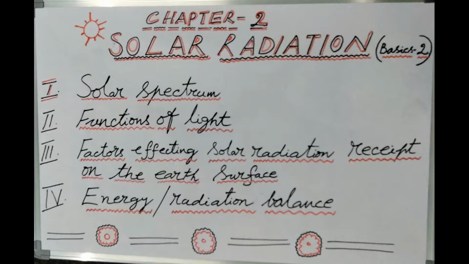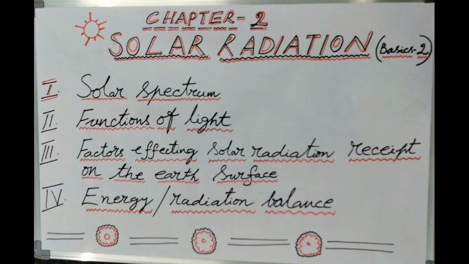The final one is the length of the day. As the duration of the day increases, the amount of radiation also increases naturally. The intensity and the day duration together decide the quantity of radiation received. Just to sum up the factors affecting the solar radiation received on the Earth's surface: astronomical factors 3, solar output, distance between the Earth and the Sun, altitude of the Sun; geographical factors 4, effect of atmosphere, effect of latitude, effect of aspect and altitude, length of the day.